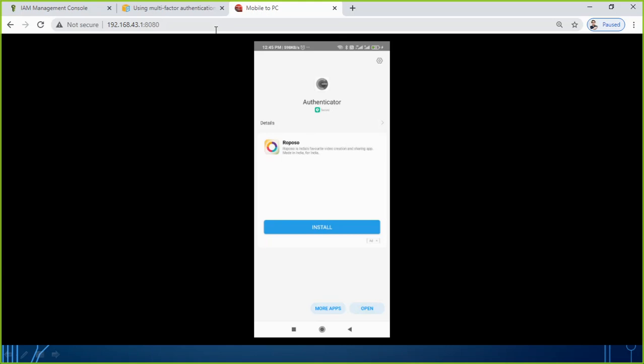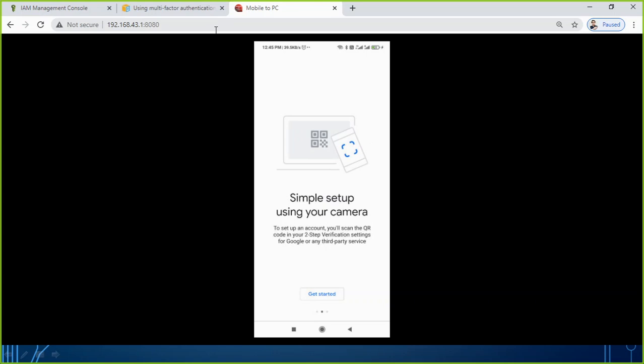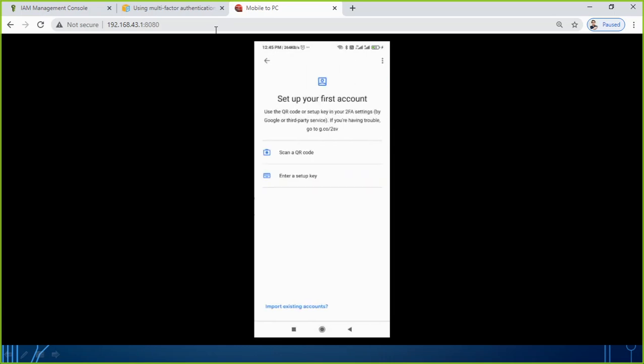Once this app is there, I click on open. It gives some information about it: stronger security with Google Authenticator, get verification codes for all your accounts using two-step verification, simple setup using your camera, a unique code used to sign in. So these are some of the information. I'm clicking on get started.